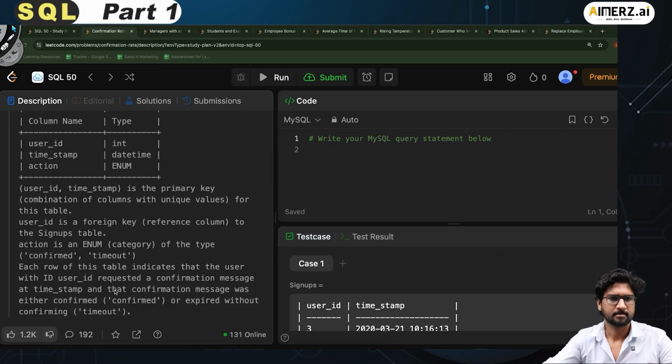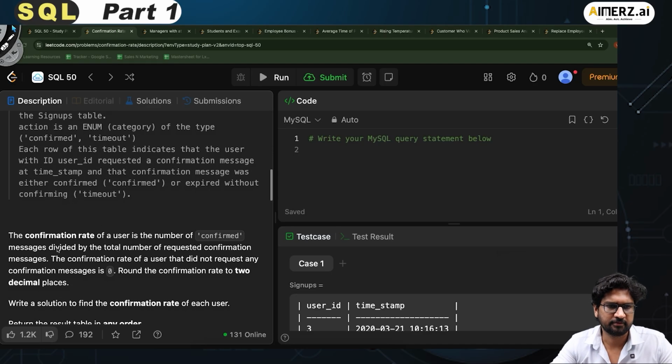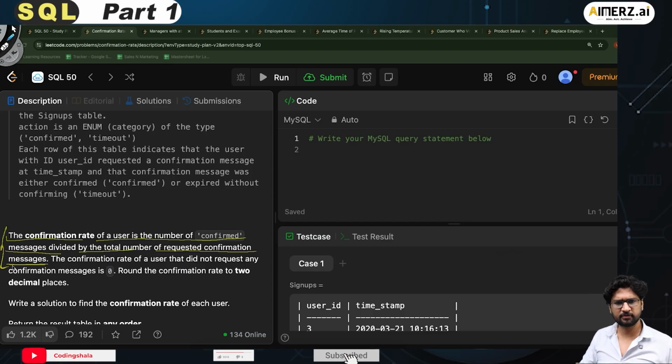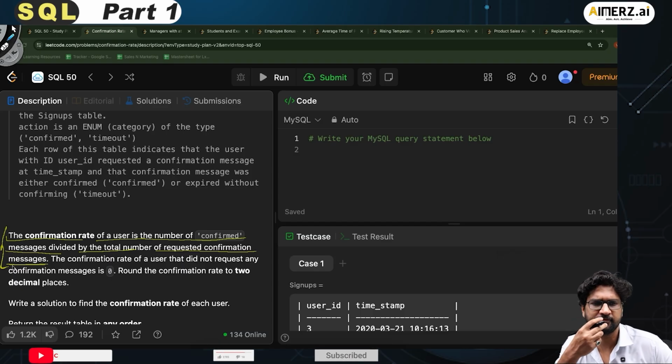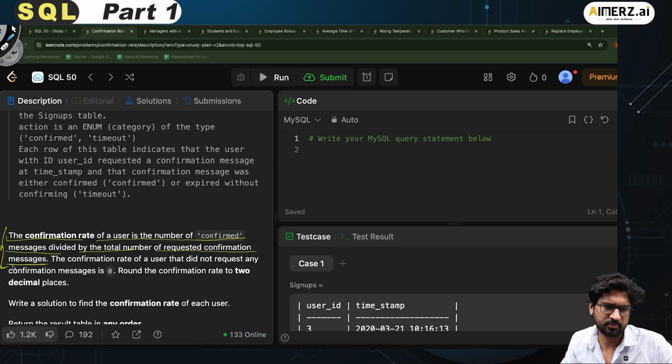The confirmation rate of a user is the number of confirmed messages divided by the total number of requested confirmation messages. Fair enough. What is the confirmation rate? Let's underline this. The confirmation rate of a user that did not request any confirmation messages is 0.